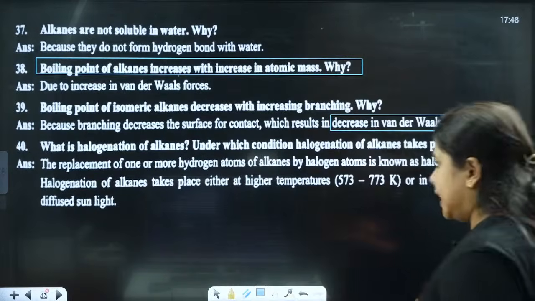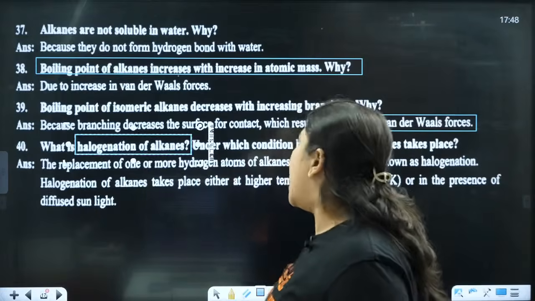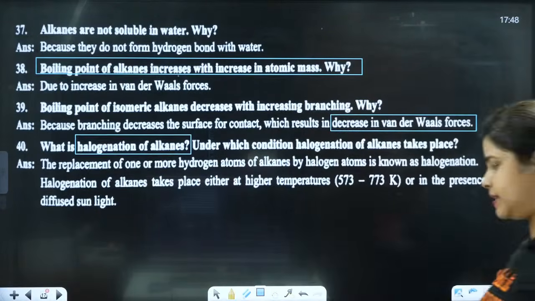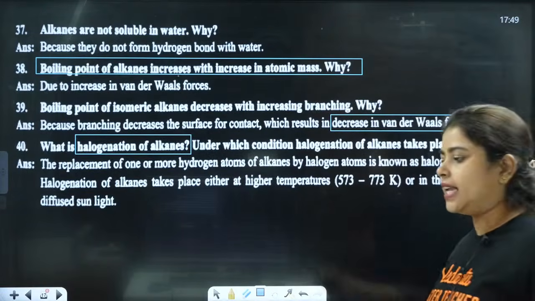Next, what is halogenation of alkanes? What is the meaning of halogenation of alkanes? Under which condition will halogenation of alkanes take place?